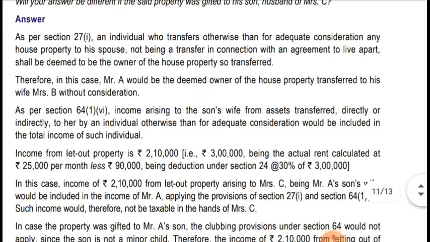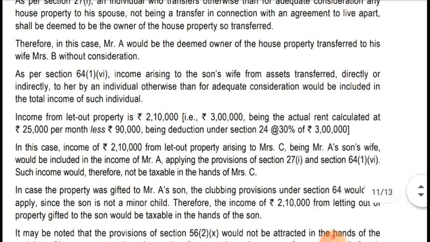Income from letting out house property is rupees 2,10,000. As you all know, on house property you get a standard deduction of 30%. So that is 3 lakh being the actual rent, calculated at the rate of rupees 25,000 per month into 12 months, less 90,000 being deduction under section 24 at the rate of 30%. 30% of 3 lakh comes to 90,000. So the net amount is 2,10,000 as income from letting out property.